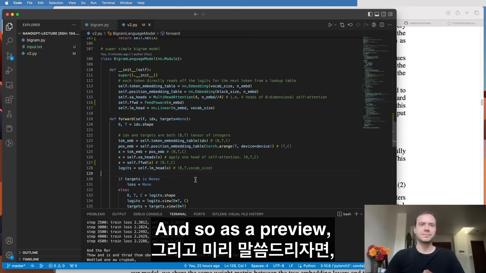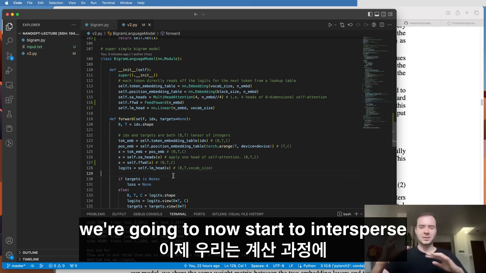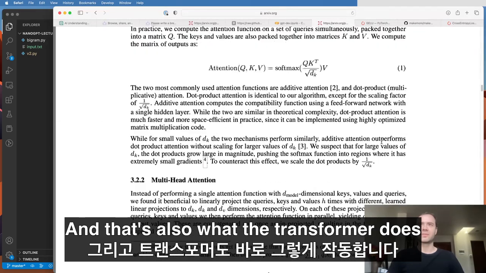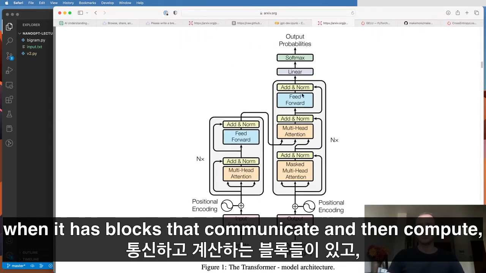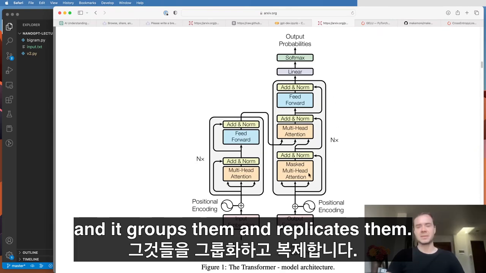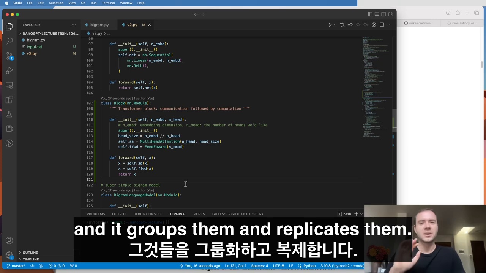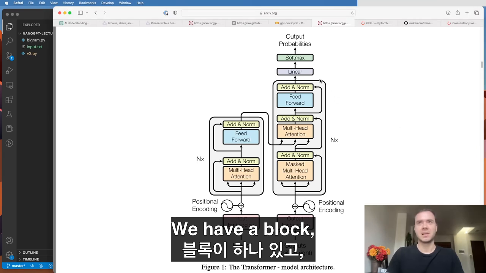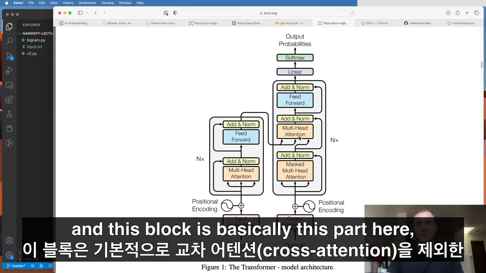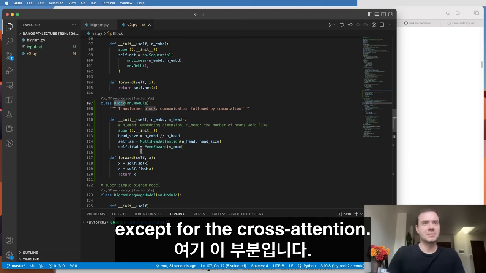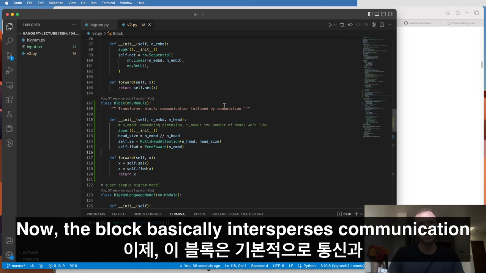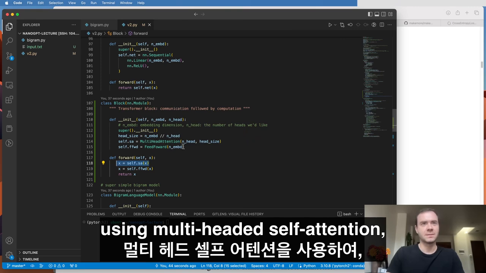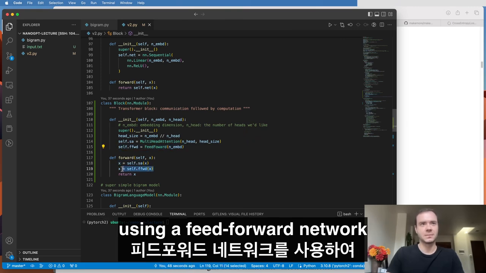As a preview, we're now going to start to intersperse the communication with the computation. That's also what the transformer does when it has blocks that communicate and then compute, and it groups them and replicates them. Okay, so let me show you what we'd like to do. We have a block, and this block is basically this part here, except for the cross attention. The block intersperses communication and then computation. The communication is done using multi-headed self-attention, and then the computation is done using a feed-forward network on all the tokens independently.